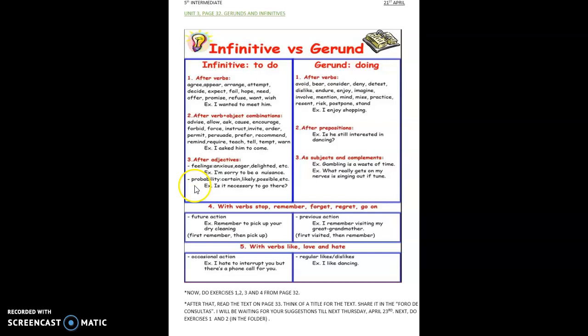After certain adjectives that express probability. For example, certain, likely, possible. Is it necessary to go there? I'm likely to pass all the subjects this year. Is it possible to return to school in June? Yes? Okay, so the infinitive is the root of the verb, la raíz. Generally, after the infinitive goes the word to. And these are all the verbs that use this structure.